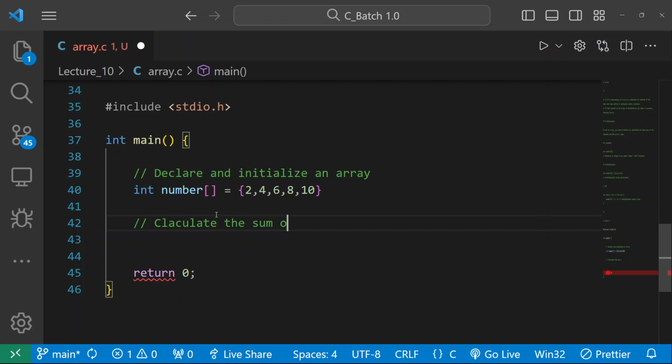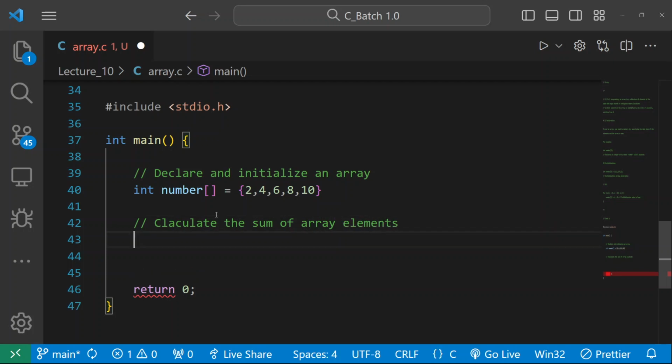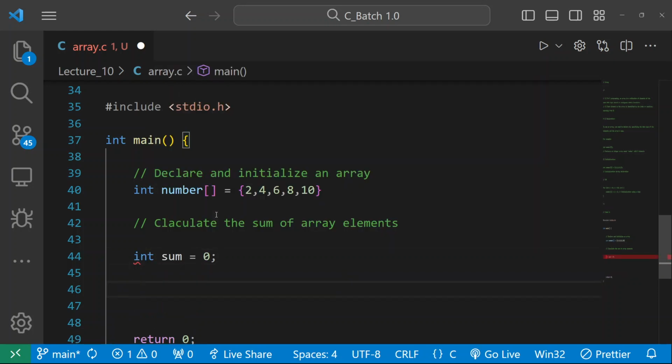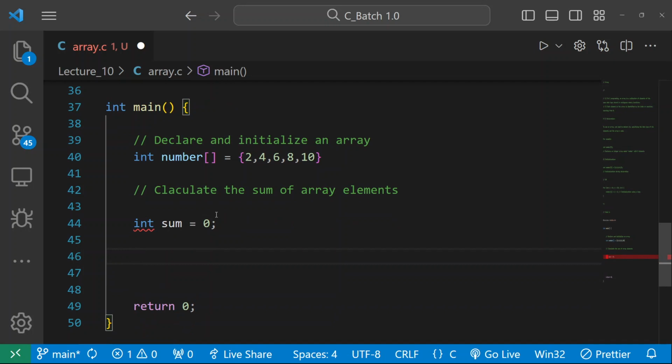So you can see above we have an array, and I have to perform the sum of the array. Calculate the sum of array elements. Okay, a very simple task in front of you. First, initialize your sum. As we know, we have done this code previously, summing of numbers. But here we will be dealing with the array concept.